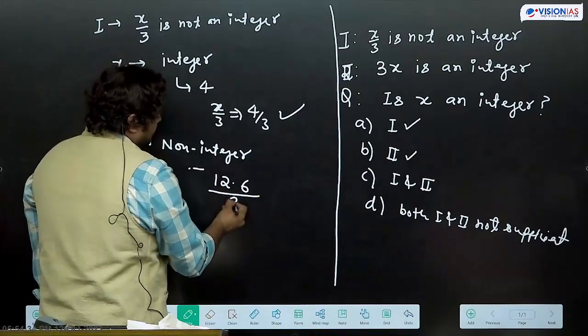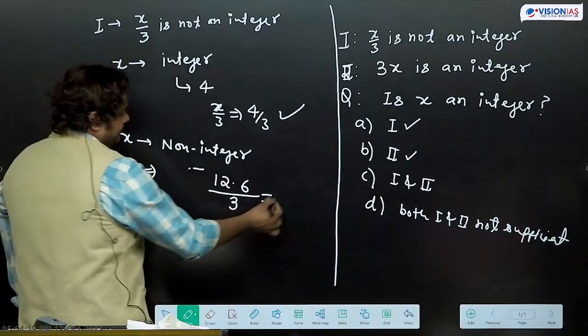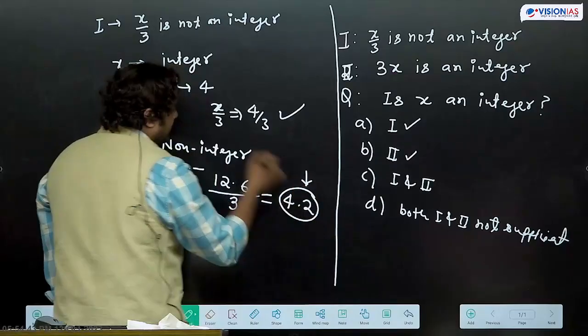Dividing 12.6 by 3, we get 4.2. 4.2 is not an integer.